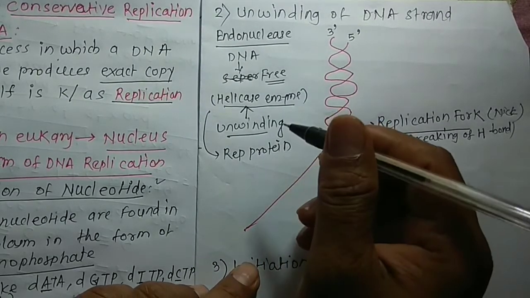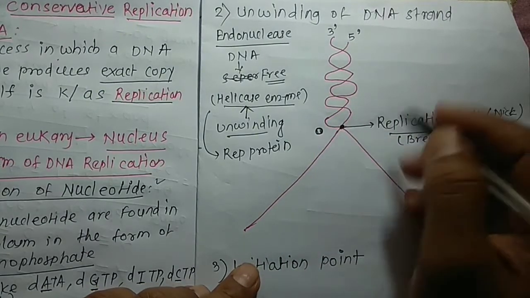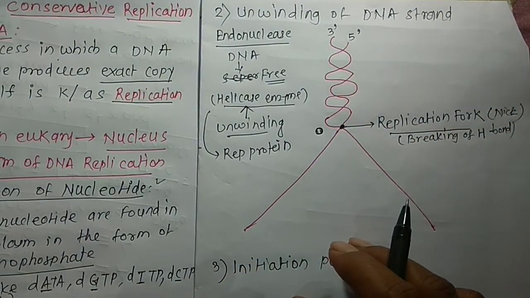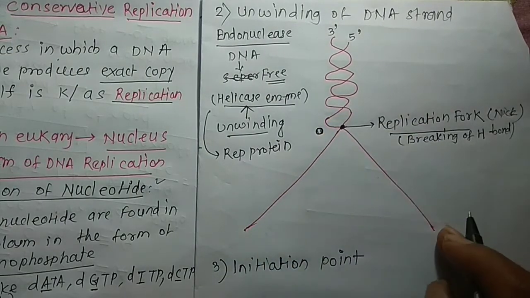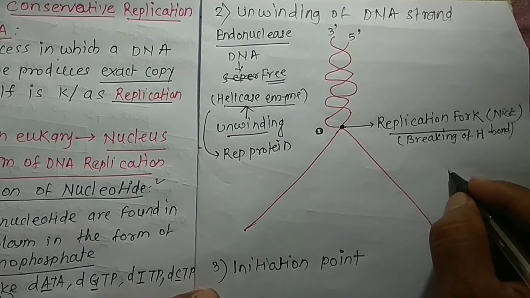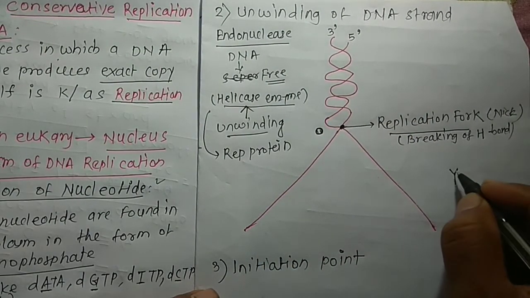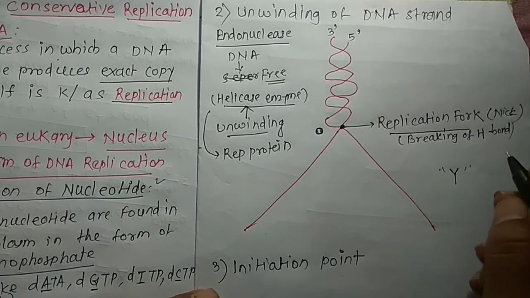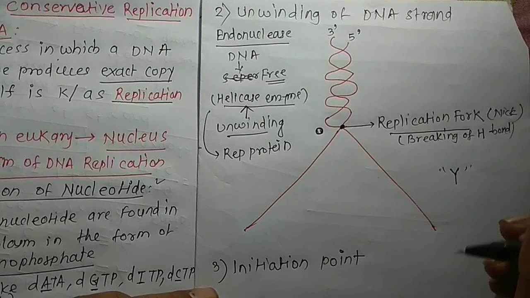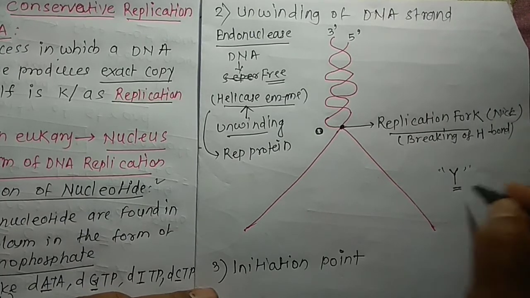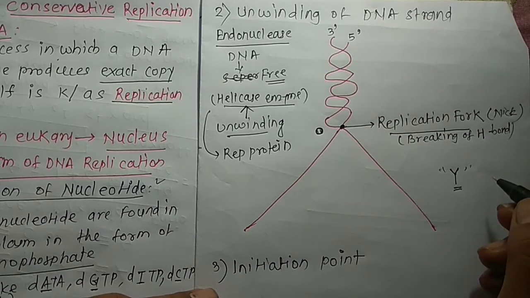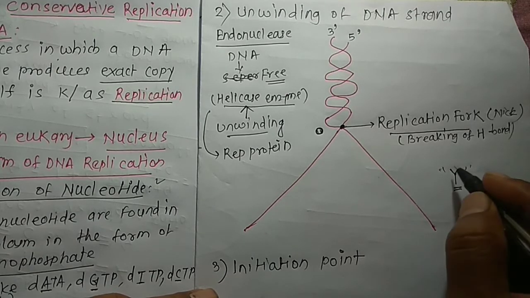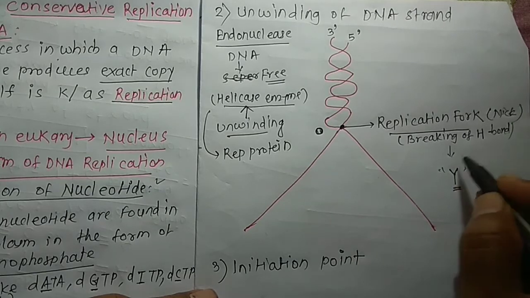So finally, now the DNA molecule appears as an inverted Y shape. They are looking like the inverted Y shape, the shape of the replication fork. The replication fork is Y shaped. They have the looking of the Y shaped structure, and that's why it is called the replication fork.